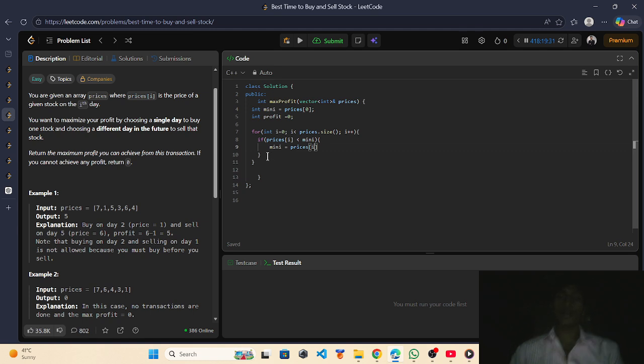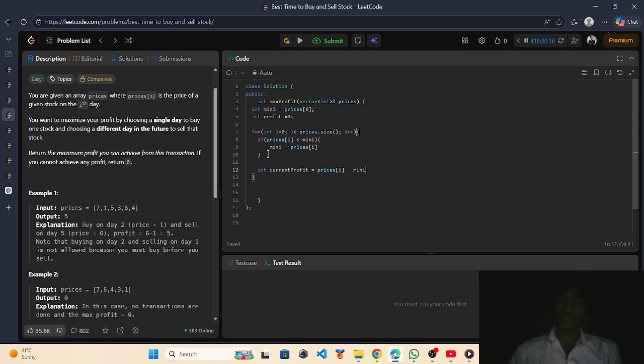After finding the minimum price of the stock, we have to declare int currentProfit. The current profit will be prices[i] minus mini.